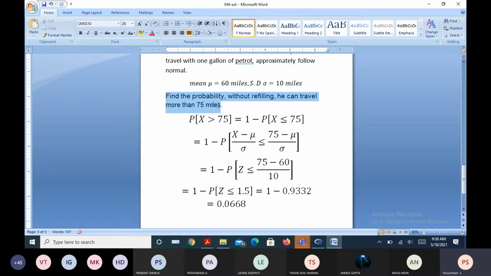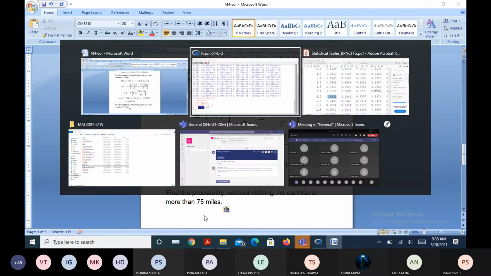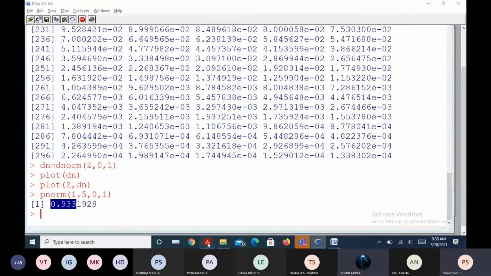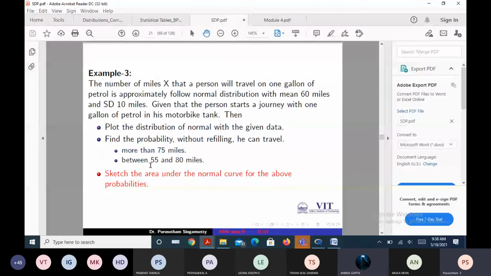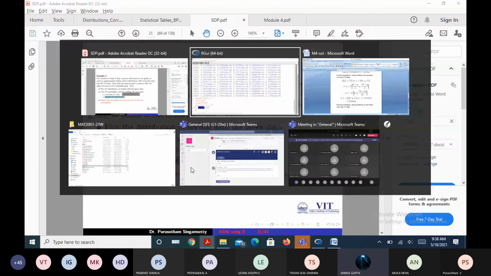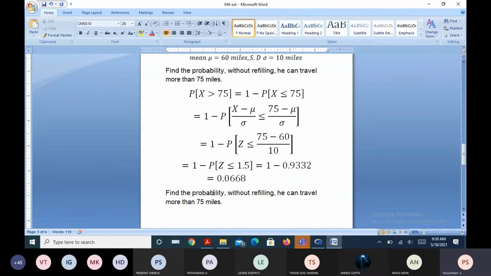The probability that without refilling he can travel between 55 and 80 miles. Can you answer this question now?